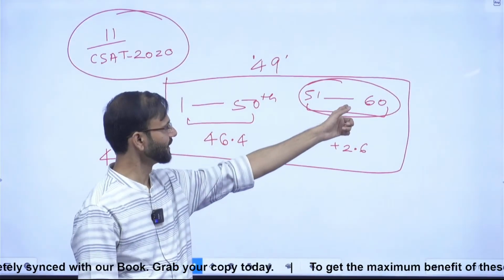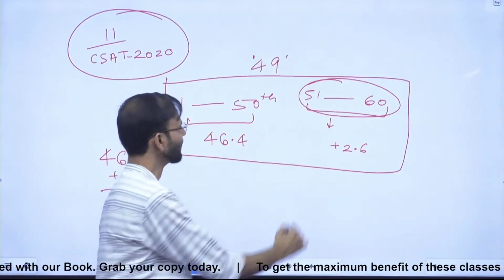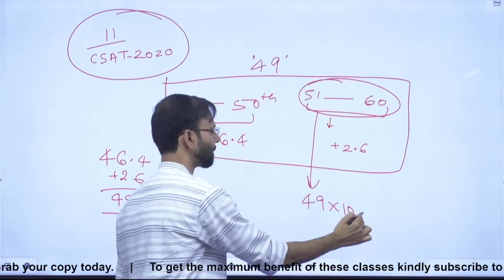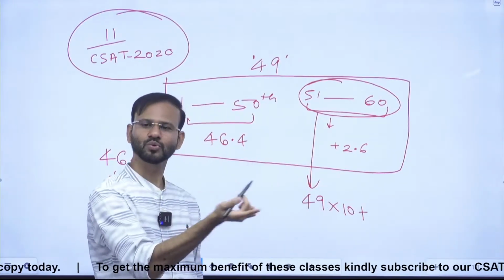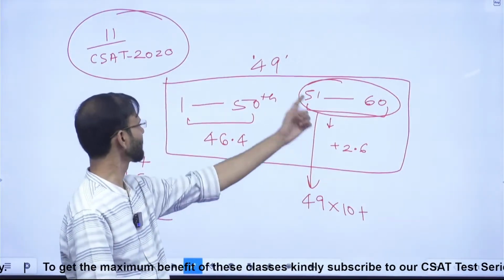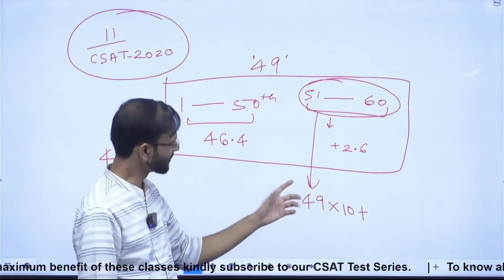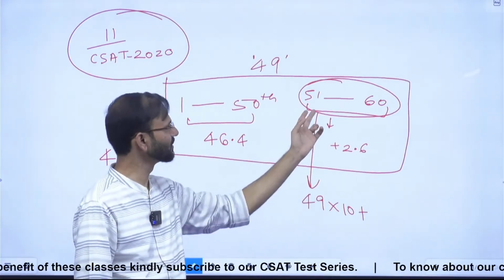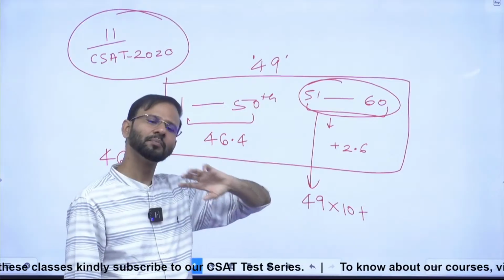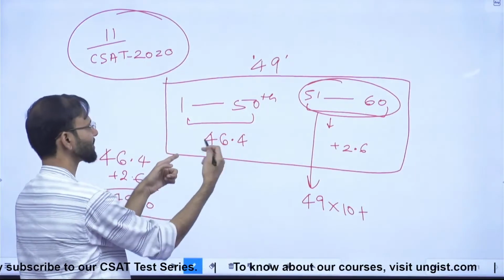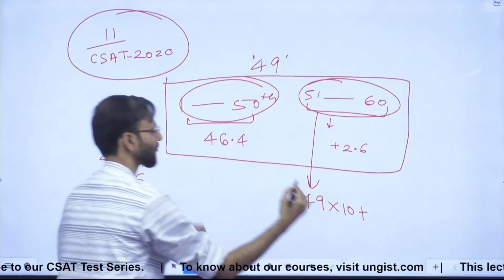During these 10 innings what his score must be? So his score must be like 49 into 10 plus something to contribute, because 49 was the average after 60th innings. So he must have scored 49, plus he scored something extra so that he can contribute 2.6, 2.6, 2.6 to all these 50 innings.